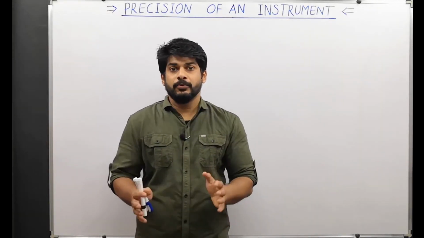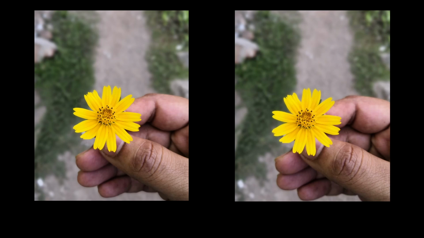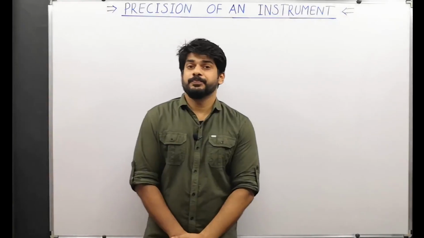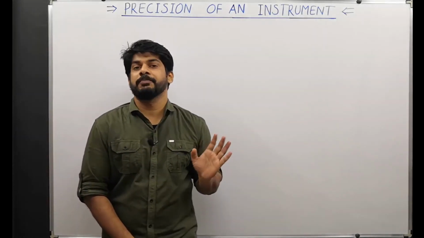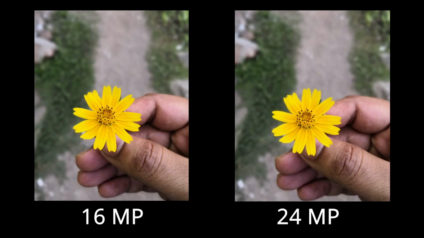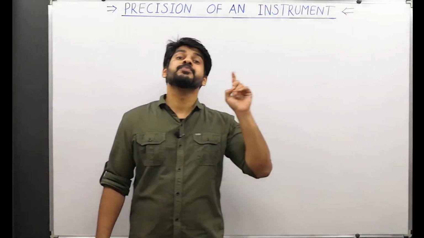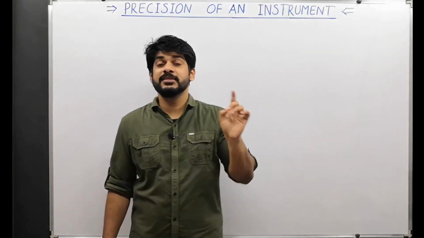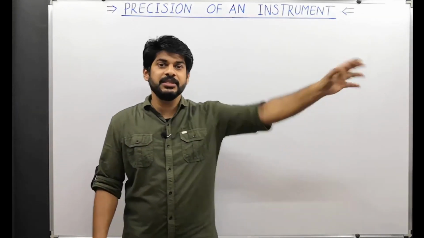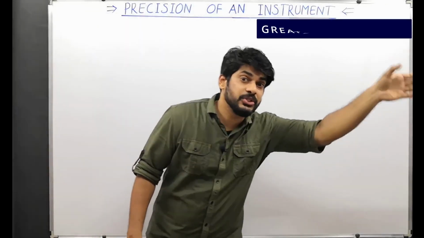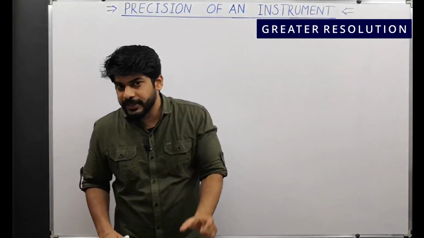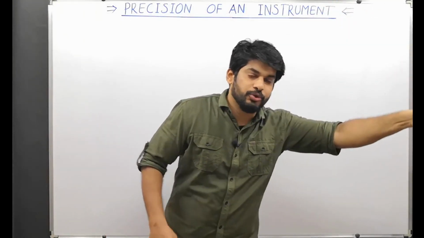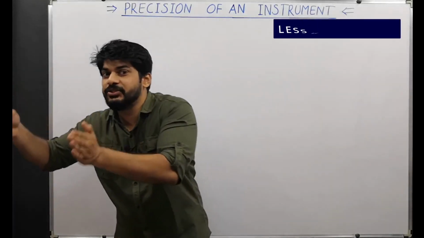Now you can see some pictures on the screen. These pictures have been taken from two different phone cameras. One camera is 16 megapixel, the other camera is 24 megapixel. So you can see here one of the cameras has got greater resolution, right? Highlight this word, resolution. One of the cameras has got greater resolution, the other one has got less resolution.